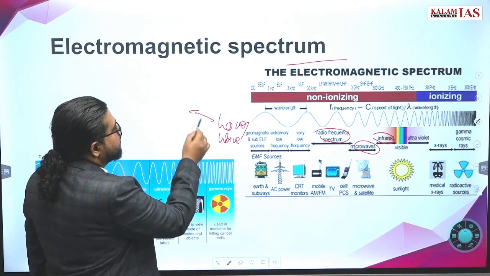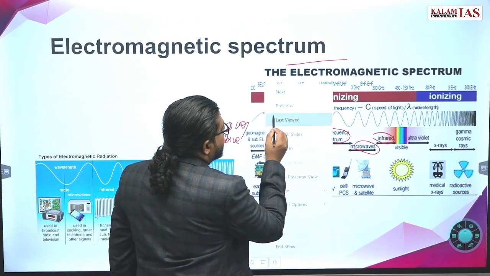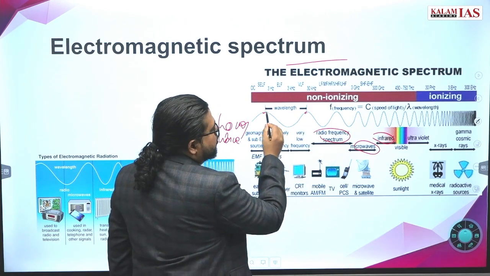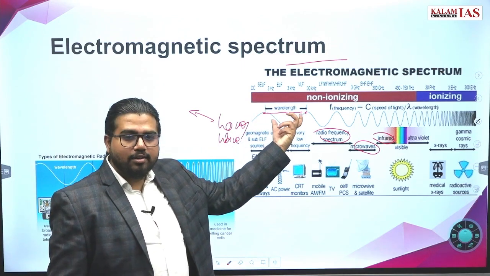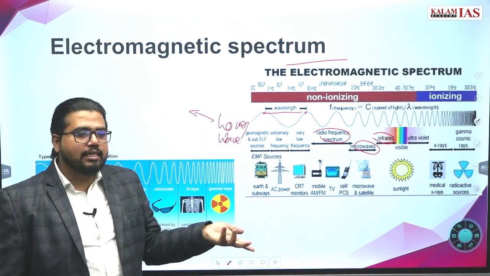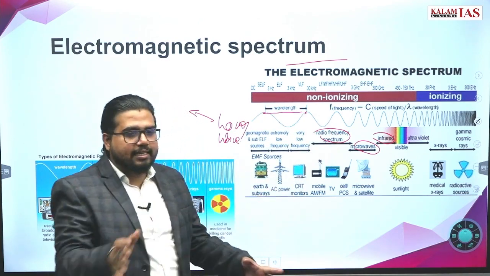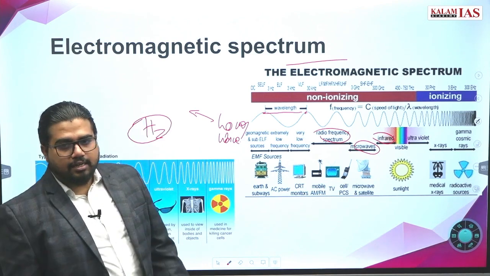Long wavelength means frequency will be... what is wavelength? The distance between one point in one wave to the same corresponding point in the next wave, this distance is called wavelength. And what is frequency? How many times this ripple happens in 1 second. That is frequency. The unit of frequency is hertz.